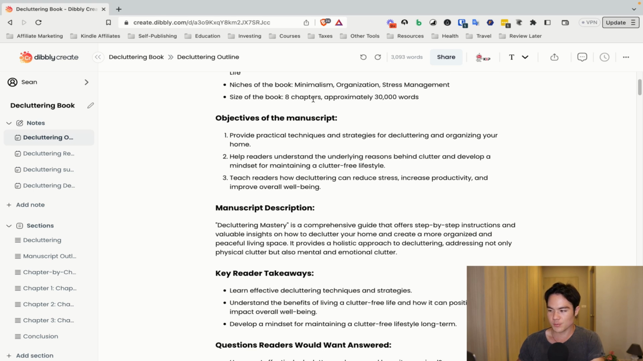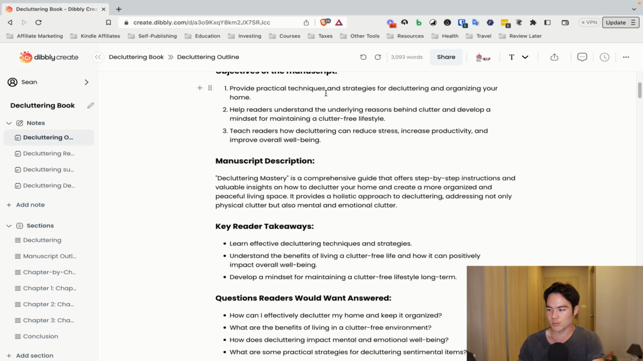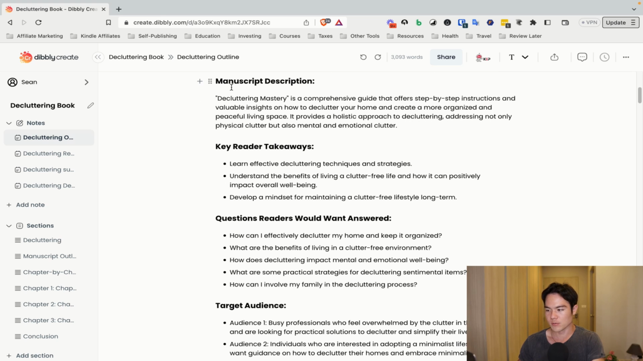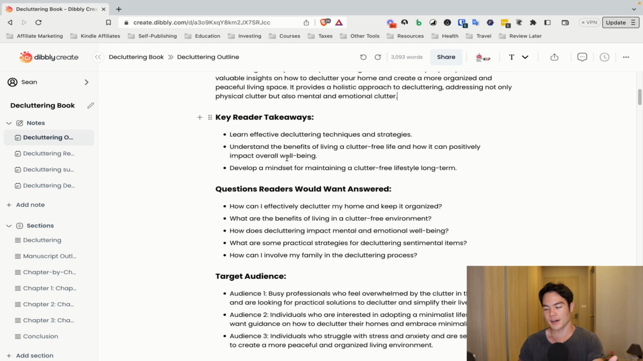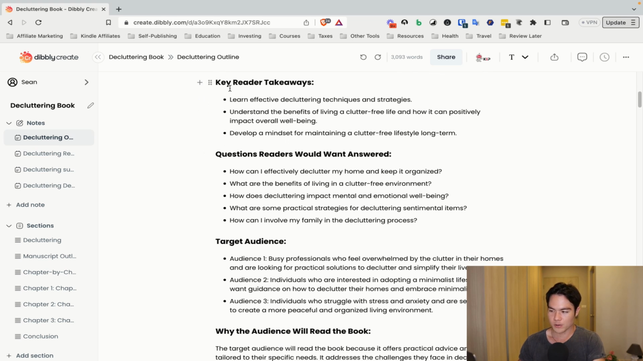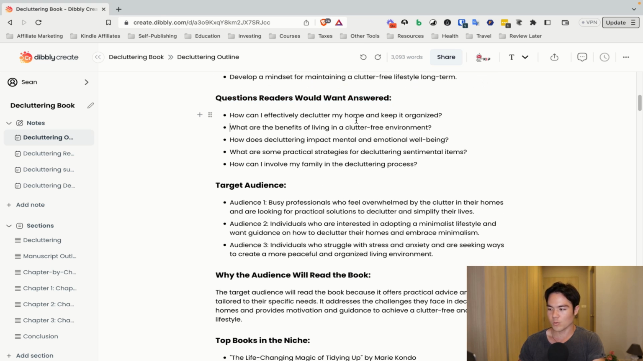Then you have the niches of the book, size of the book. And next we have the objectives of the manuscript. So provide practical techniques and strategies for decluttering and organizing your home, and 2 more. And then we have the description. Okay, we're gonna generate a better description than this in a separate template, but that also helps as well. We have the key reader takeaways, questions reader would want answered.